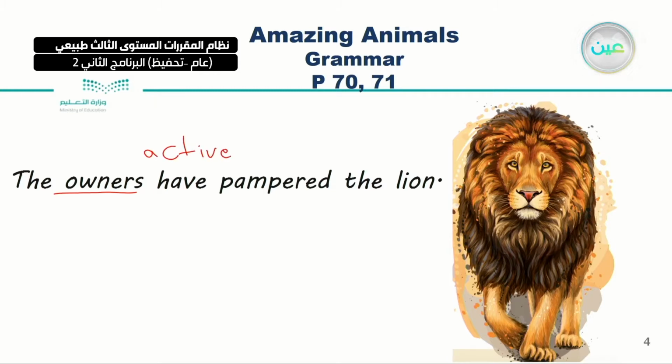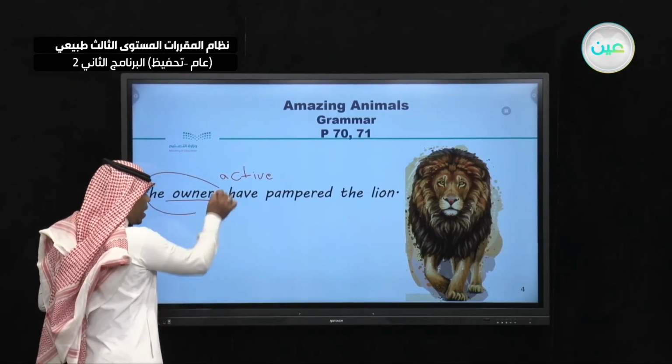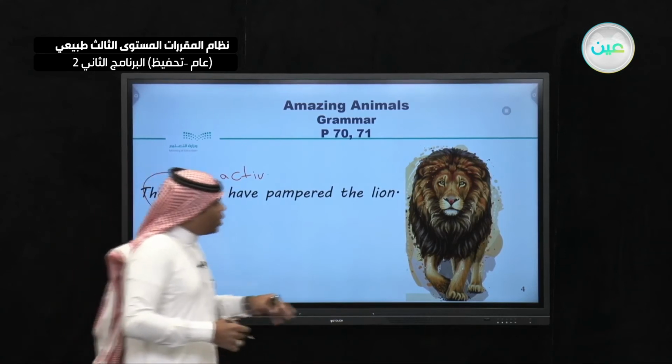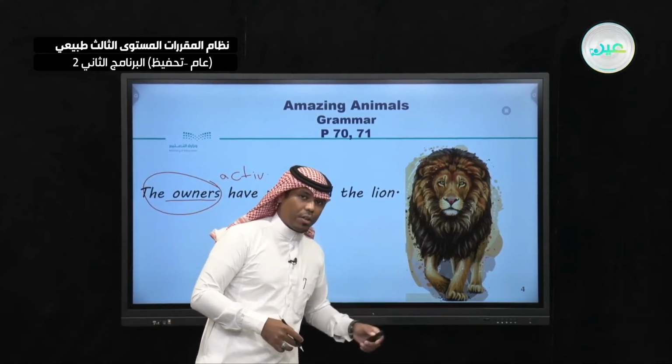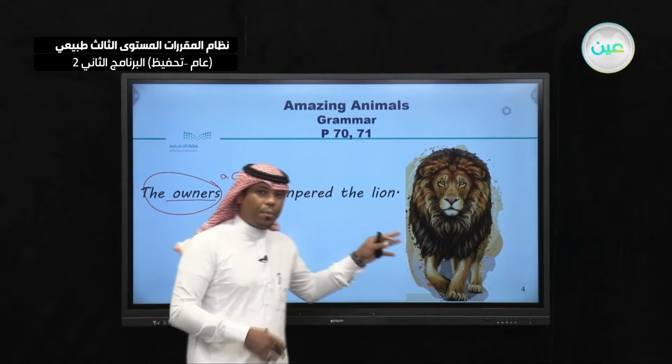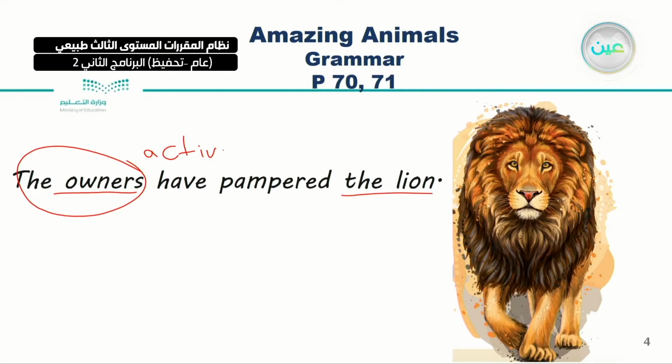But I don't care about the owners. I don't care about them. I'm only caring about the lion itself. So here, if I care about the lion, which is the object in this sentence, I have to use not active, I have to use something called passive voice.